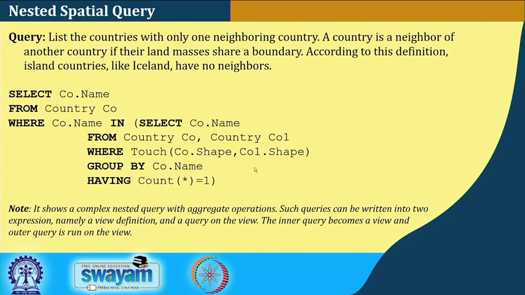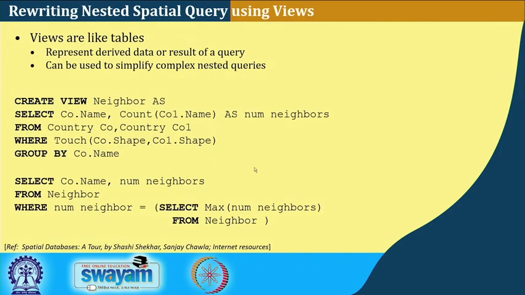This type of conceptual querying on a view definition or view table exists also in our non-spatial databases. But here we have things like topological relationships such as touch, or the other definitions seen previously, which many of you may know, but those are not immediately familiar. So, views are like tables, representing derived data or the result of a query. So, an intermediate table can be used simply for complex nested queries.